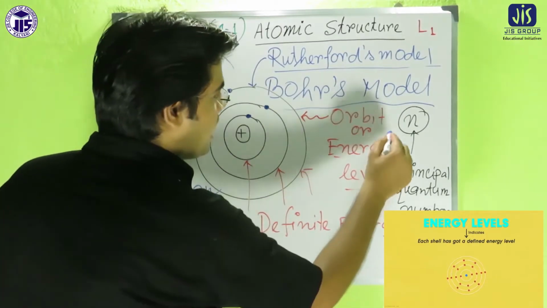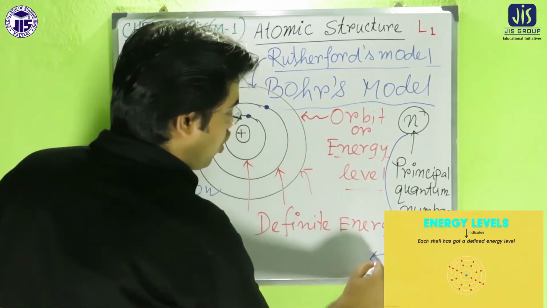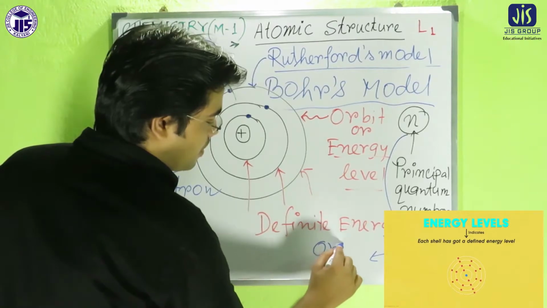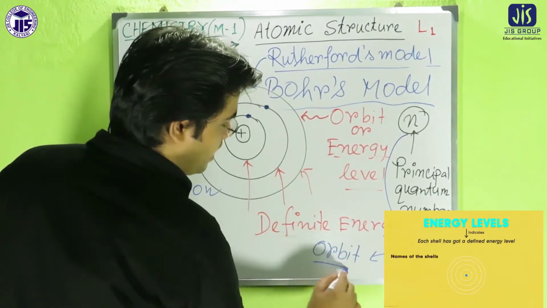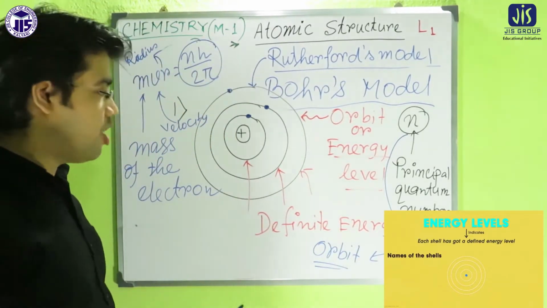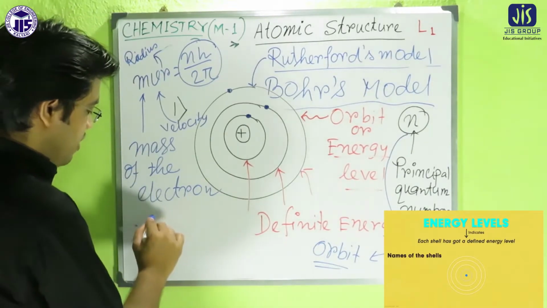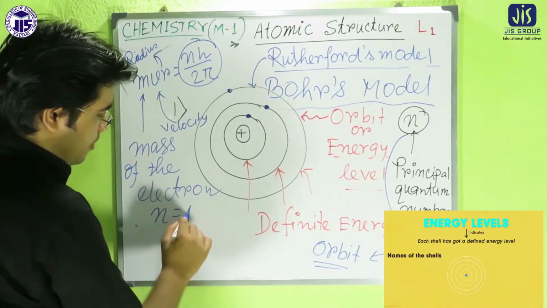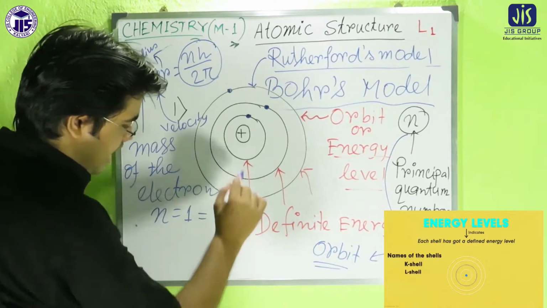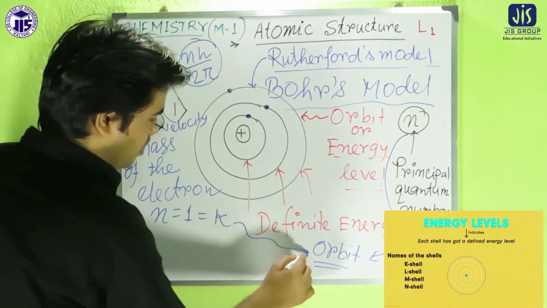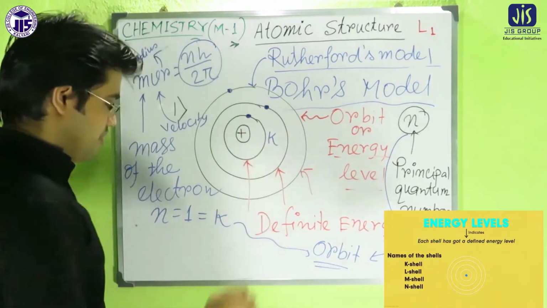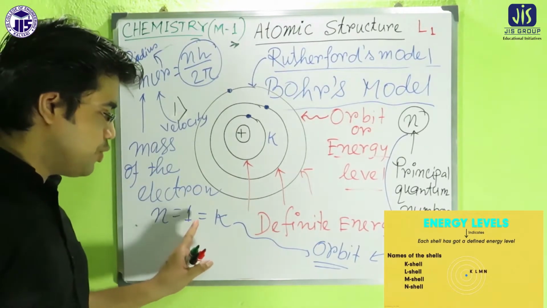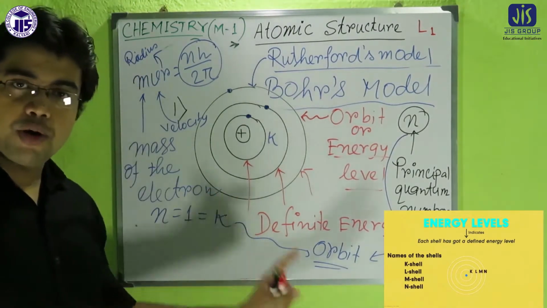The principal quantum number signifies the existence of the orbit. If n equals 1, it will be the K orbit.